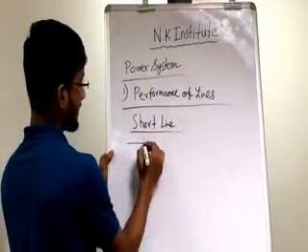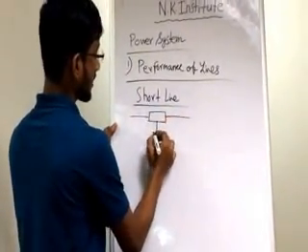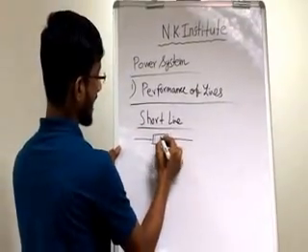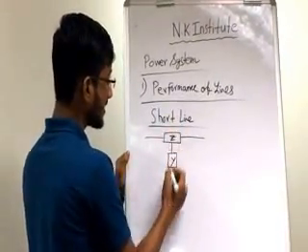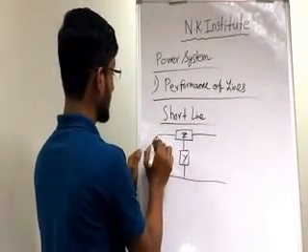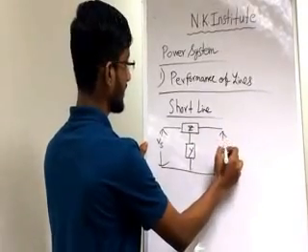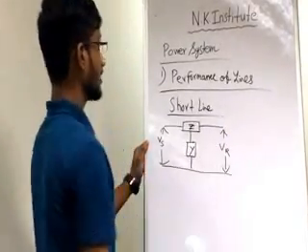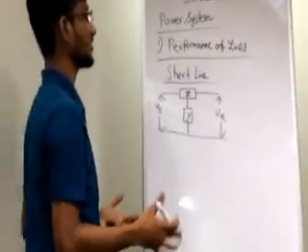I am just sketching a circuit. That is Z, the impedance, and that is Y, the admittance. This is a very simple circuit. This is the sending end voltage, and this is the receiving end voltage. This is the basic circuit configuration of the short line.